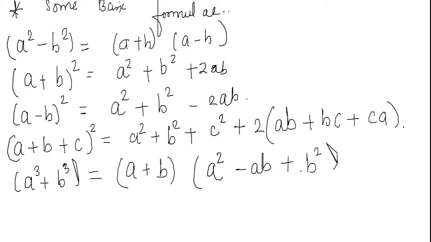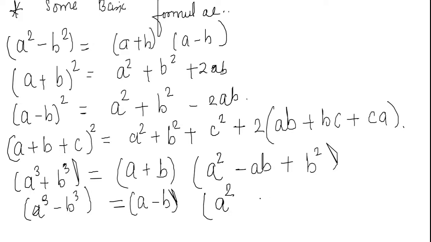And when we look at a cube minus b cube, this will give us a minus b into a square plus ab plus b square.